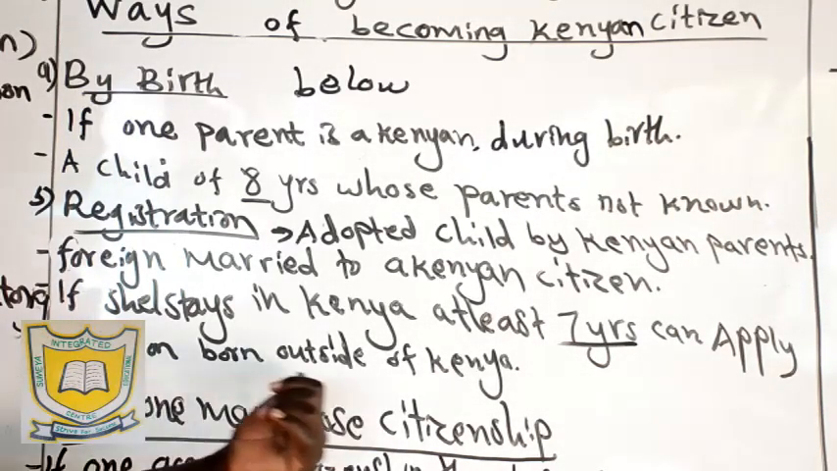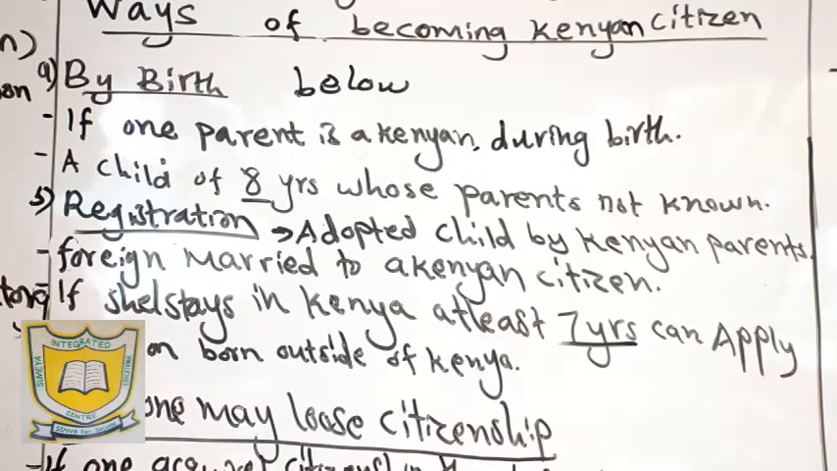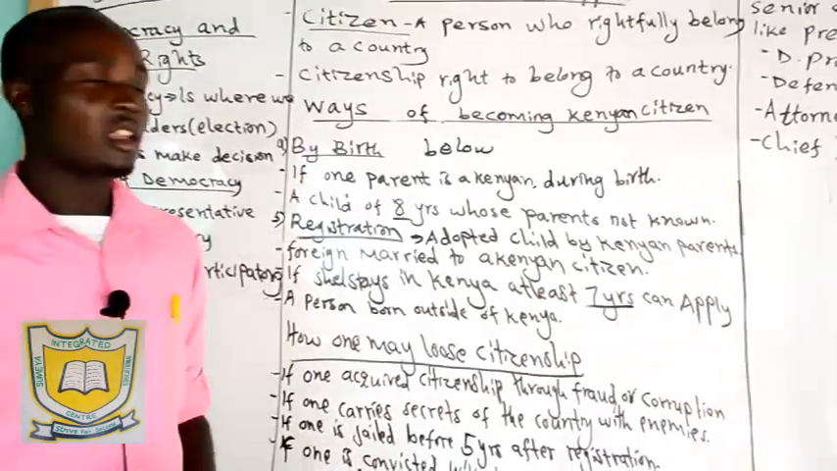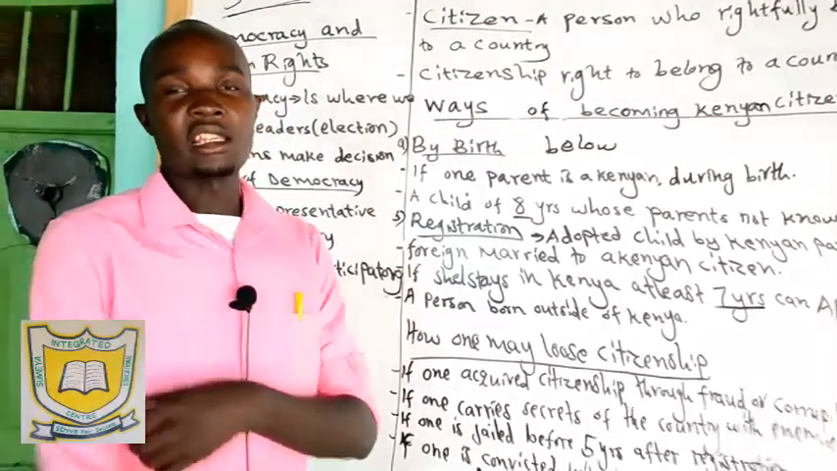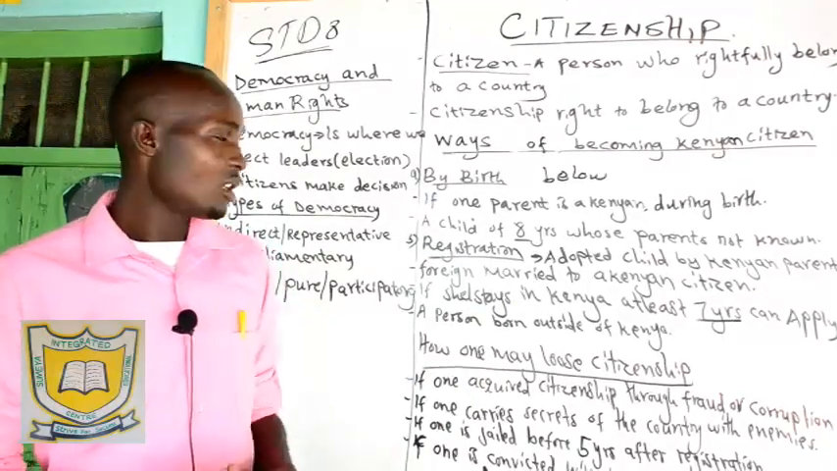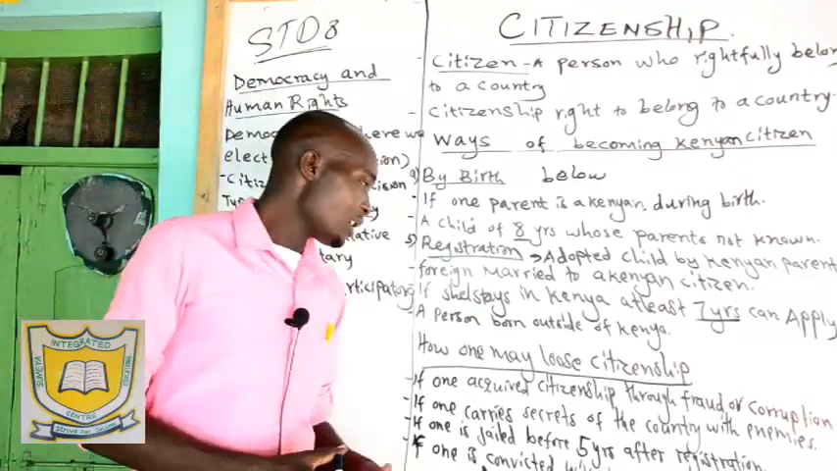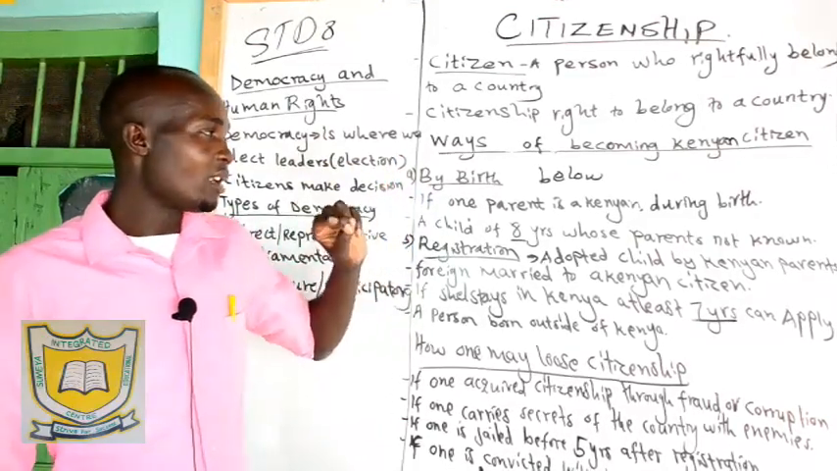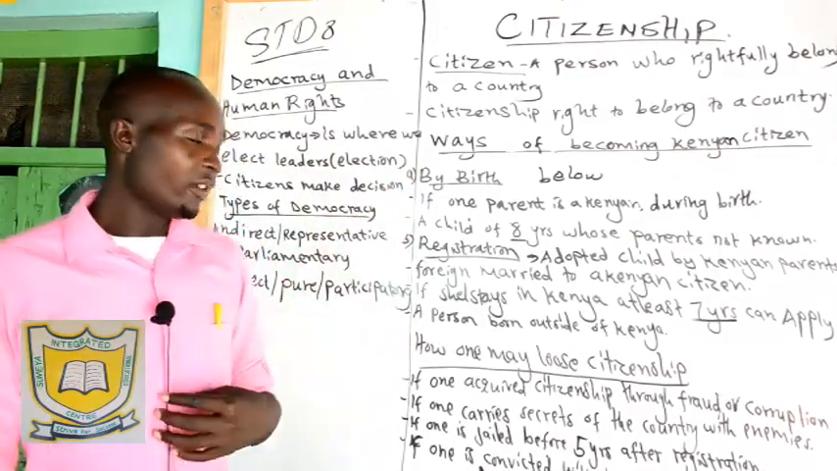Then if a person is born outside the country, he can also register as a Kenyan citizen, because there is nothing that shows that he is a Kenyan citizen. So if the child was born outside Kenya, they apply. So that's how to become a Kenyan citizen. Those are the two major ones, but we shall add one which is not very common.